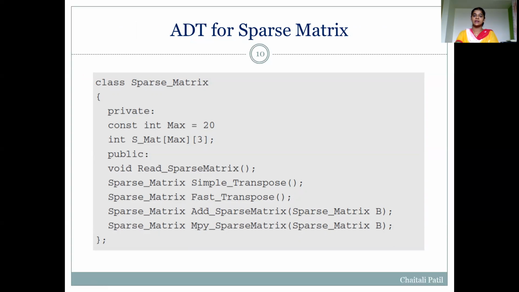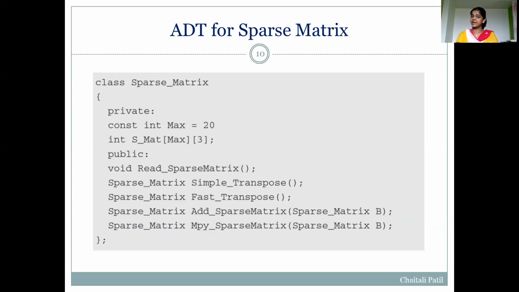The next point, the ADT for a sparse matrix. ADT is nothing but the abstract data type, and here we have considered a sparse matrix. We know that ADT hides how to implement a function, but it gives the idea of which different operations can be performed on a particular data structure.